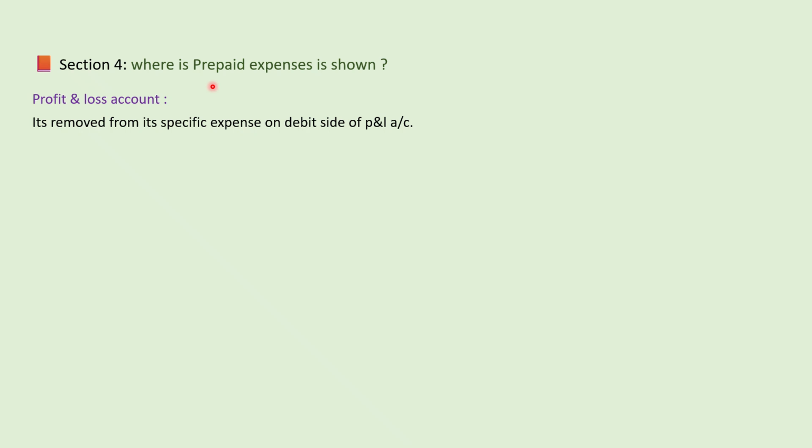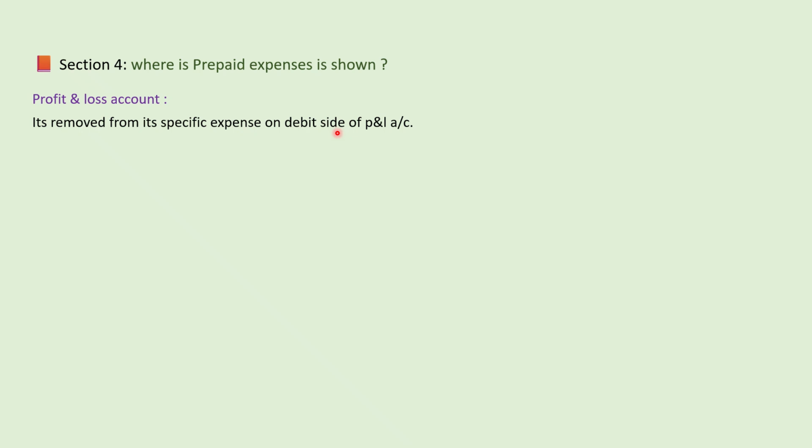So here this expense is not occurring for the current accounting period. You are making it for the next accounting period. So you will calculate the profit and loss account for the current accounting period, right? That's why this advance paid amount will be removed from the debit side of the profit and loss account.